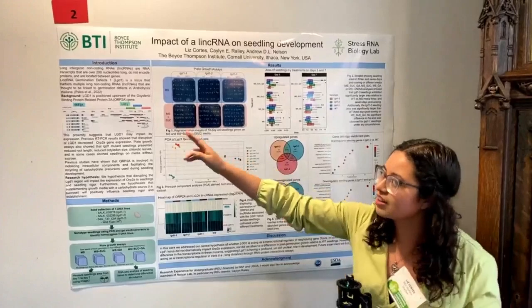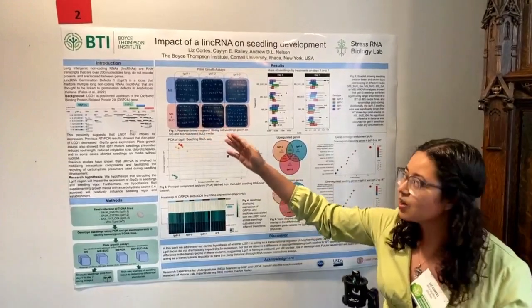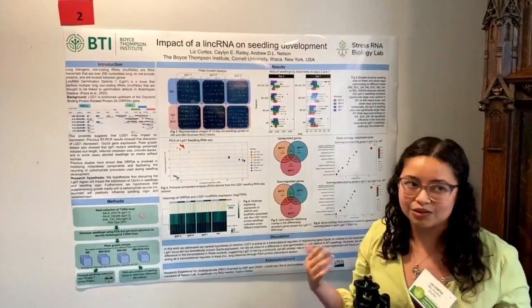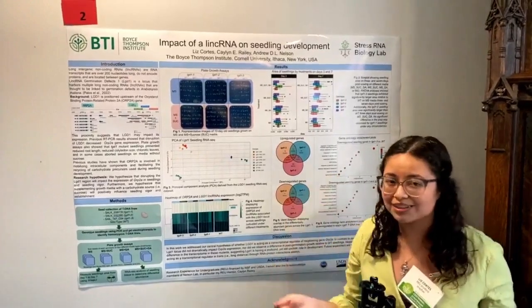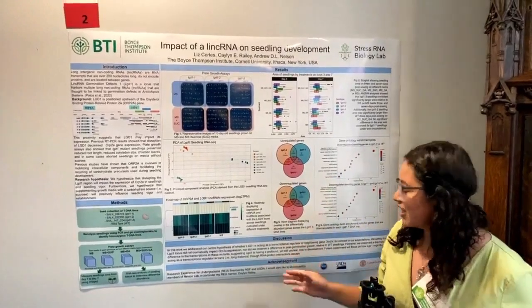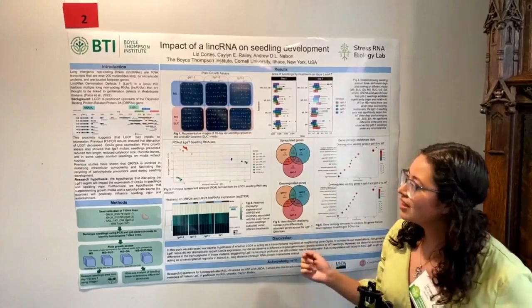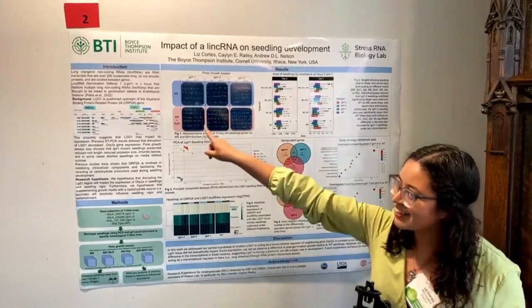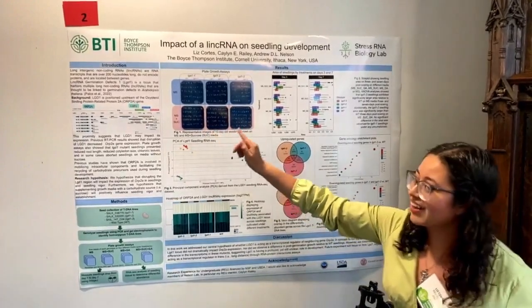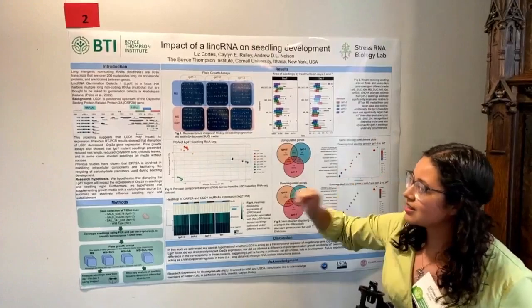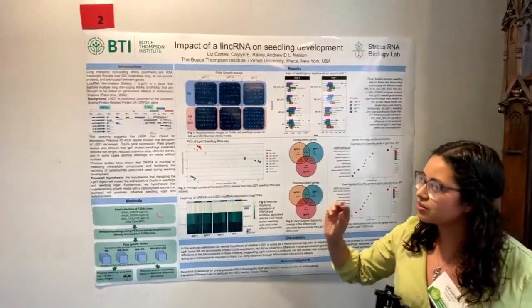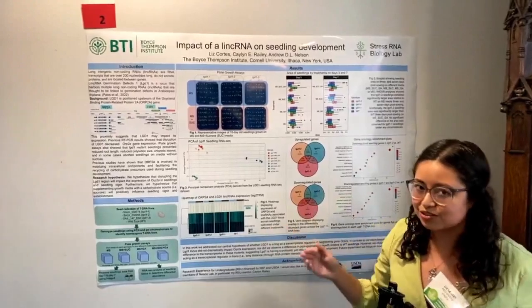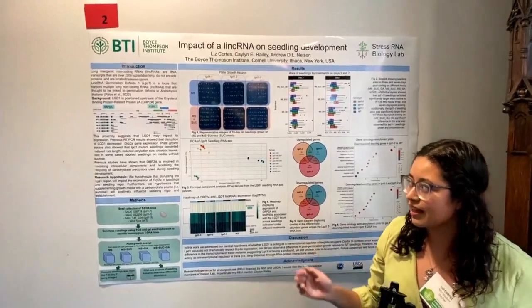It stands for long intergenic non-coding RNAs, which are RNA transcripts that do not encode proteins, but have an important role in transcriptional regulation of other genes. We were looking specifically at the lincRNA germination defects 1, or LGD1, and this is a locus that harbors multiple long non-coding RNAs. And these are thought to be linked to germination defects in Arabidopsis thaliana when you disrupt it.